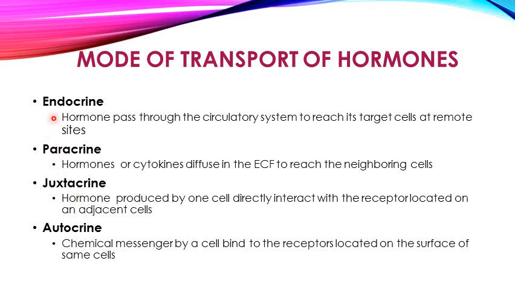That is the autocrine mode. So here you have seen there are four modes of transport of hormones to their respective target cells: endocrine, paracrine, juxtacrine, and autocrine. And I have told you that the most common type present in the human body is the endocrine mode.